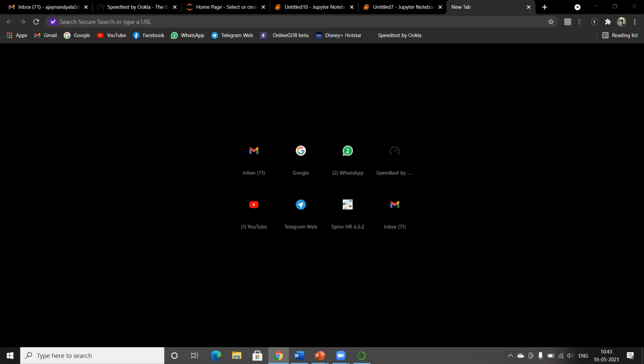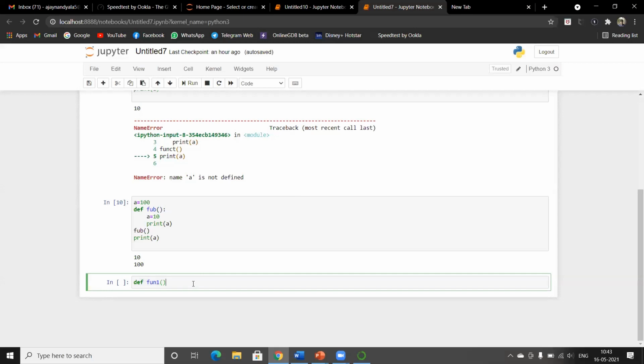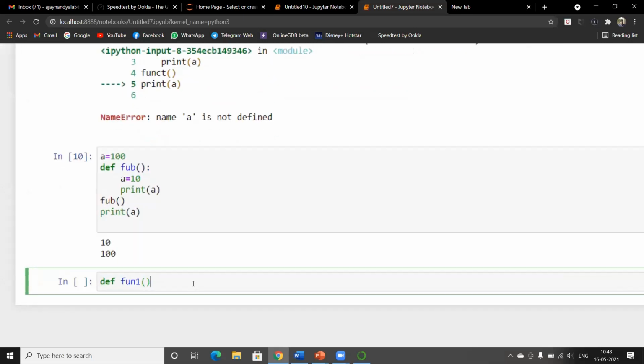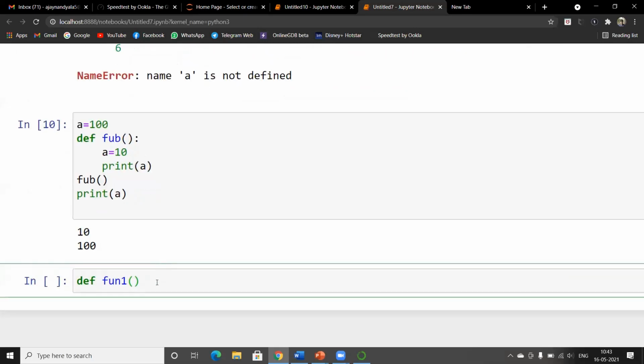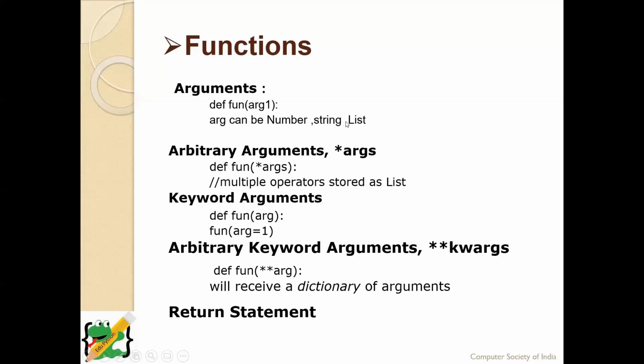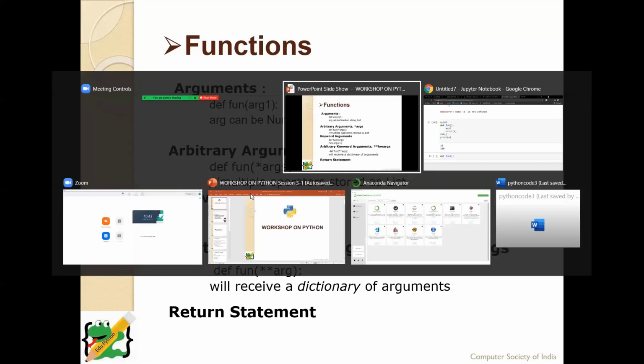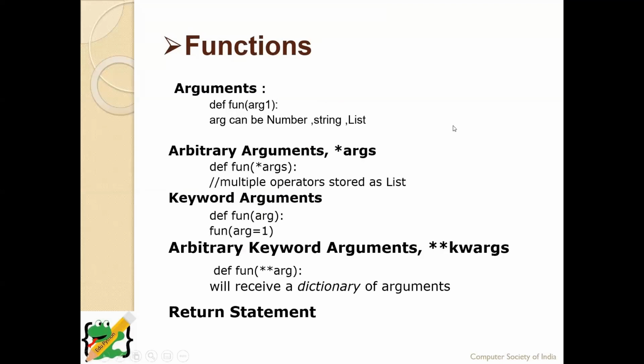Okay, thank you. As we have completed discussing star args, now we can discuss keyword arguments. Pruthik, can you please explain the star? Everyone is asking regarding that.